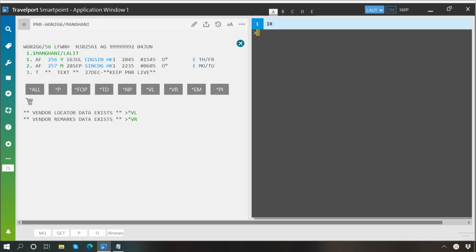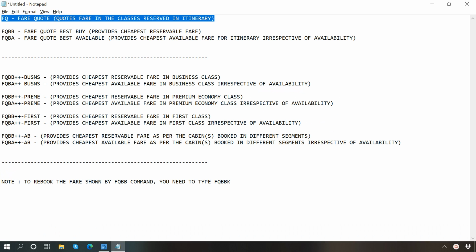In this video, we will learn to quote fare in SmartPoint. So the first entry here is FQ, which means fare quote, and it quotes the fare in the class or class combination reserved by you. If by chance fare is not available in the classes which you have reserved, then it will not be able to quote the fare.